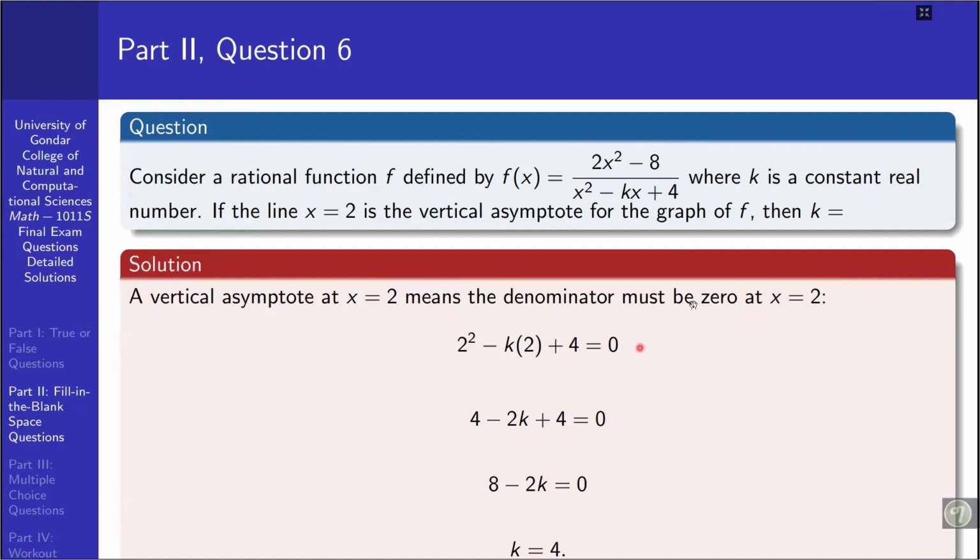So the function could be 2x squared minus 8 over x squared minus 4x plus 4.